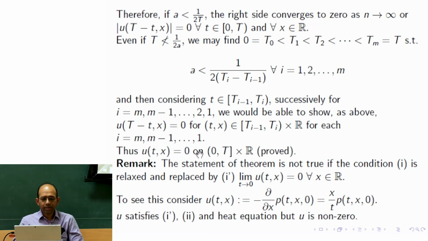So what we have obtained is that for a heat equation on the infinite horizon, 0 to capital T, with the initial condition given such that as the limit tends to 0, it is 0, then the solution must be 0. The solution must be the trivial solution. There is no non-trivial solution for that problem.